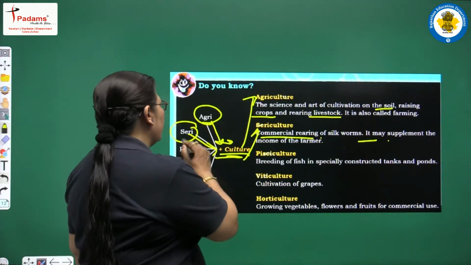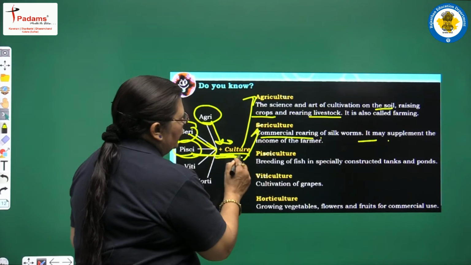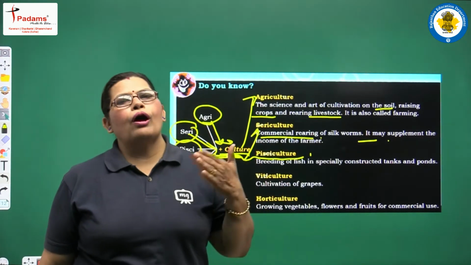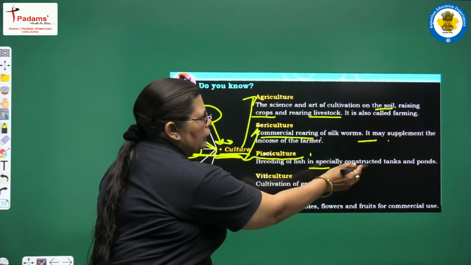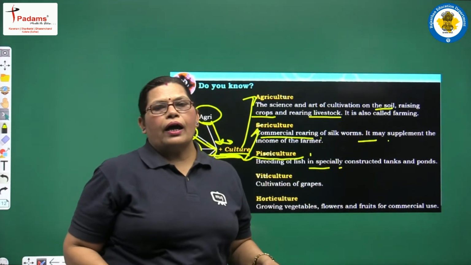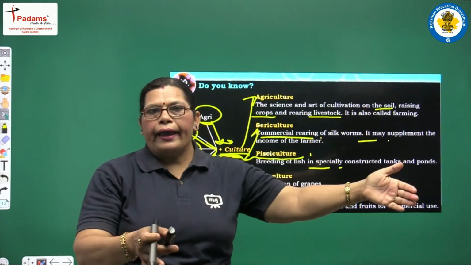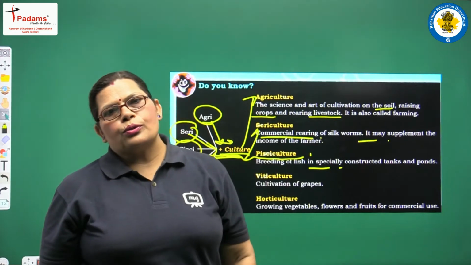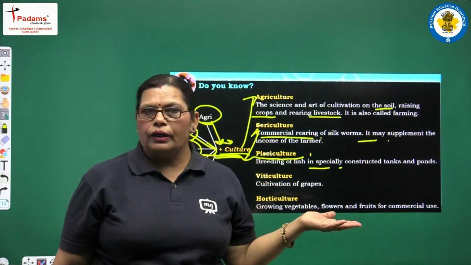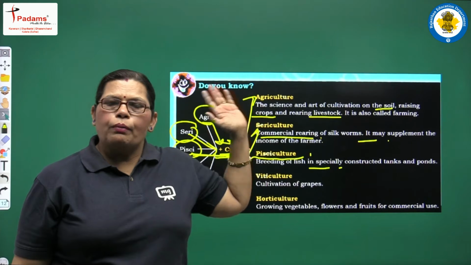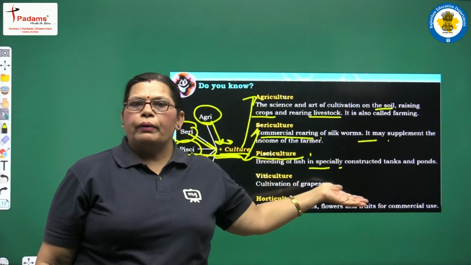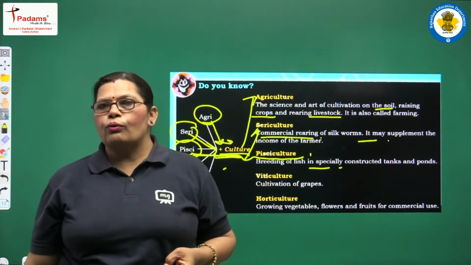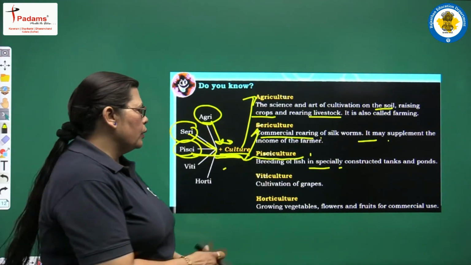So the next one we are including is pisciculture. In pisciculture, the main important thing is the breeding of fishes in specially constructed tanks and ponds. It means the farmers, with the help of different tanks or ponds, breed fishes, and it is also a main income source for farmers. Yes, farmers के लिए बहुत important है कि वो साथ ही साथ में टैंक्स में और पॉन्ड्स में जो फिशिंग ब्रीडिंग्स है उनको चालू रखे, और इससे क्या होगा, उनकी इनकम में इजाफा होगा.